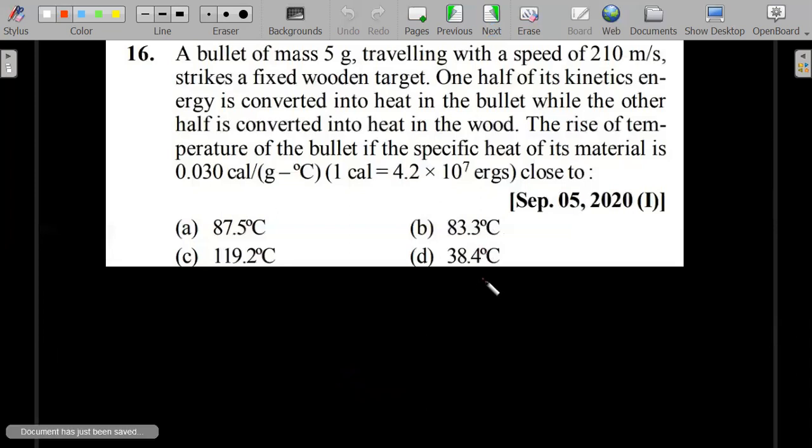Right. Next type of questions. So we are into calorimetry now, specific heats and molar heat capacities and all that. We'll start with a basic question, where a bullet of mass 5 gram traveling with a speed of 210 meter per second strikes a fixed wooden target. One half of its kinetic energy is converted into heat in the bullet, while the other half is converted into heat in the wood. Find the rise of temperature of the bullet if the specific heat of its material is given in this form, and 1 calorie in form of ergs is given. Again, the numbers look slightly disturbing, but I think you should be able to put up with them by now.